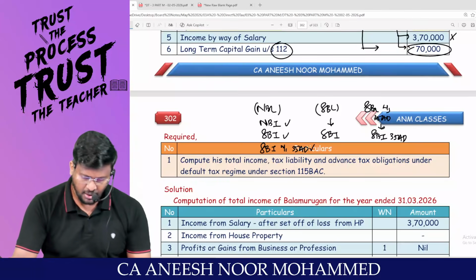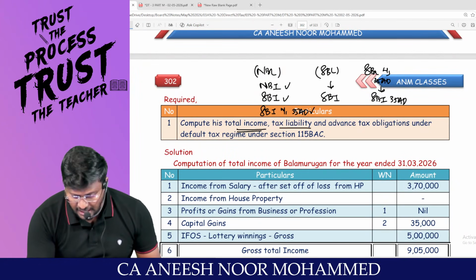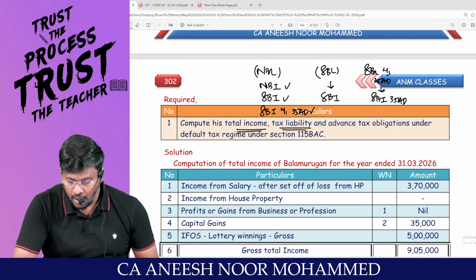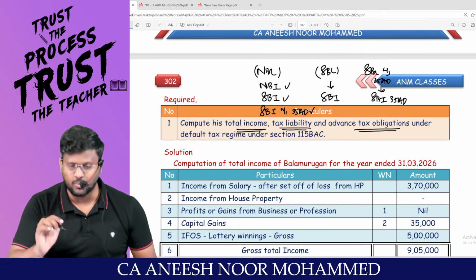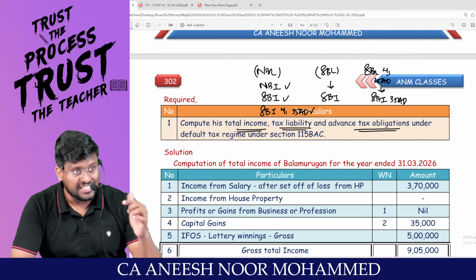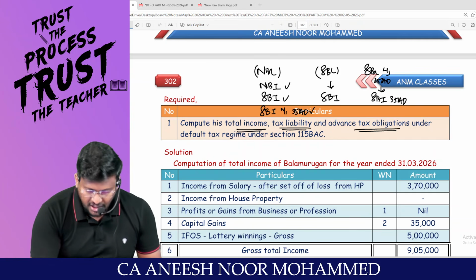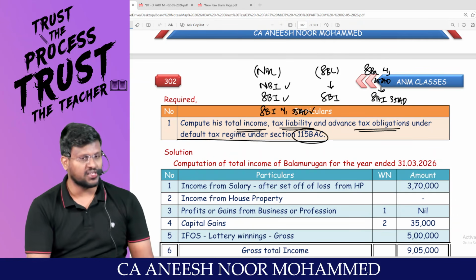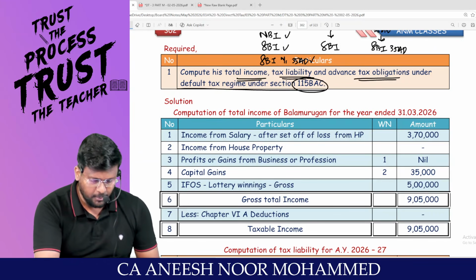Am I right? Compute total income. Okay, fine. We can compute total income. Tax liability. Okay, that also we can do. And advance tax obligation. Super. They are talking about advance tax. We have completed the chapter advance tax. If the amount of tax payable exceeds 10,000, then only advance tax provisions will be applicable. Under default tax regime under 115BAC. They want under what tax regime? Okay, man. Can we do one by one?